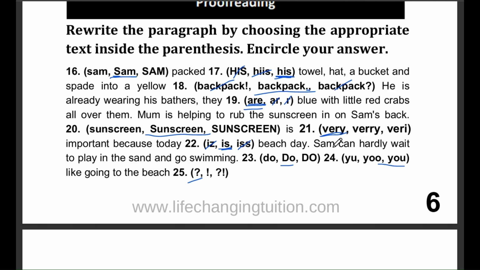Question number 23. Here we have do. The answer here is do with a capital D. The sentence before it ends with a period, so the next word should start with a capital letter.